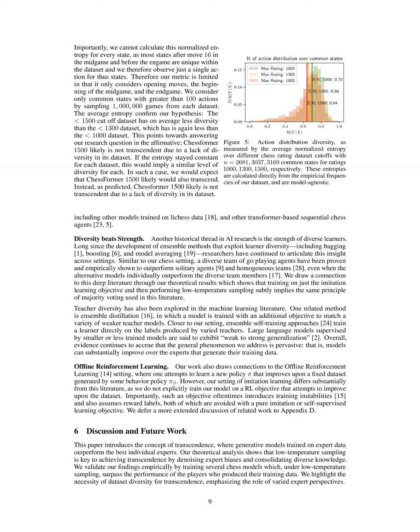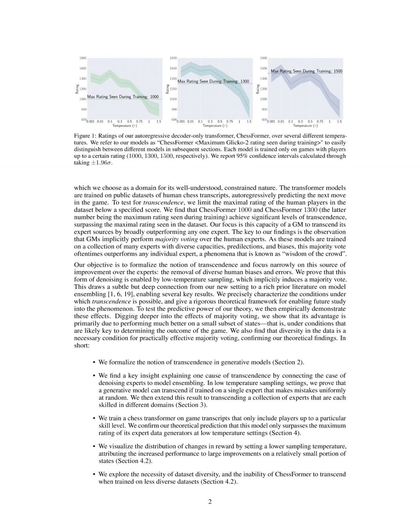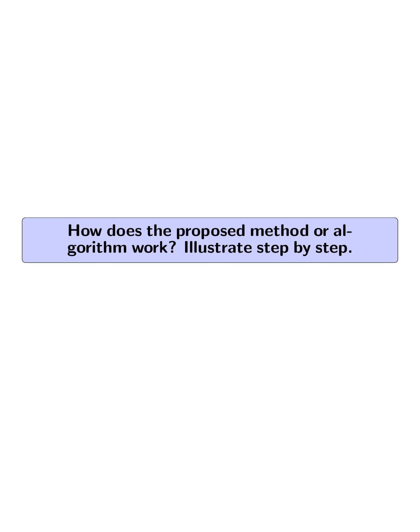The method focuses on achieving transcendence by denoising expert biases and consolidating diverse knowledge through low-temperature sampling. This approach allows the generative models to surpass the performance of the human players who produced the training data, showcasing the capacity of the models to outperform individual experts in specific domains, such as chess. The algorithm aims to formalize the notion of transcendence and provide a theoretical framework for understanding and enabling this phenomenon in generative models.